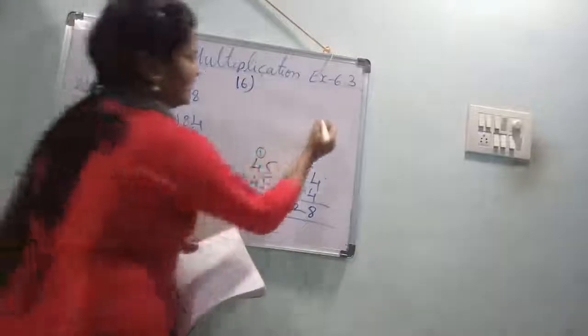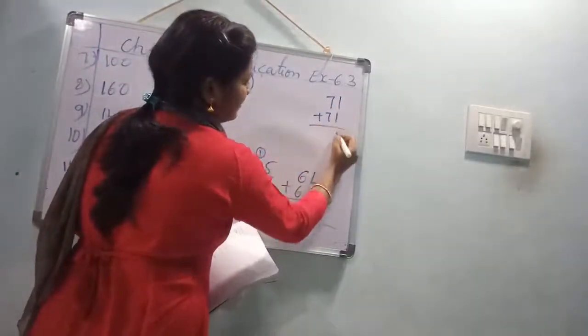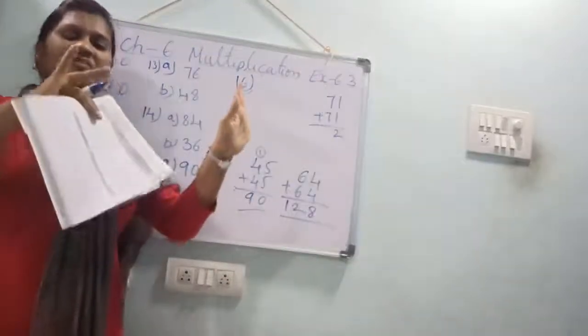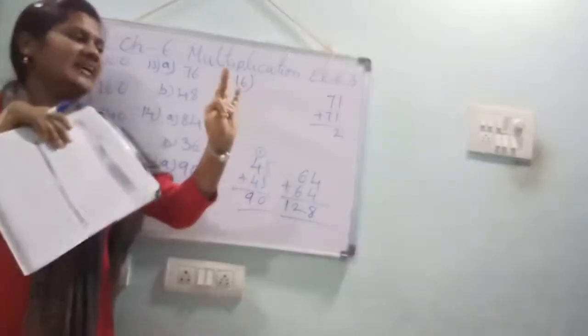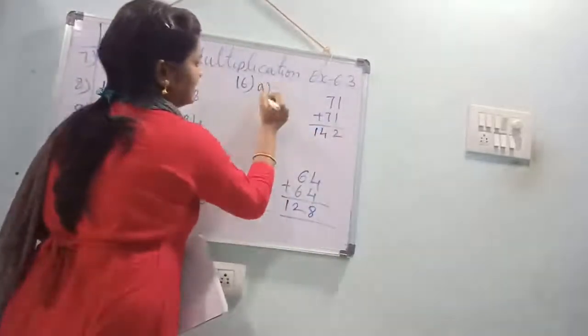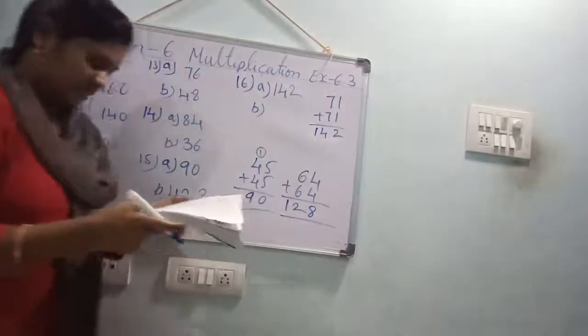16th one. What is that 16th one? 71. 71 double of. 71 plus 71. 1 plus 1, 2. 7 in the mind, take 7 fingers. 7 after 8, 9, 10, 11, 12, 13, 14. A1. What is that? 142 is the answer.